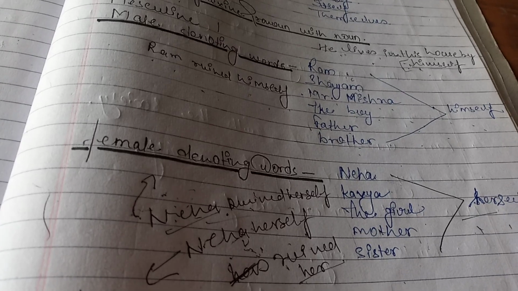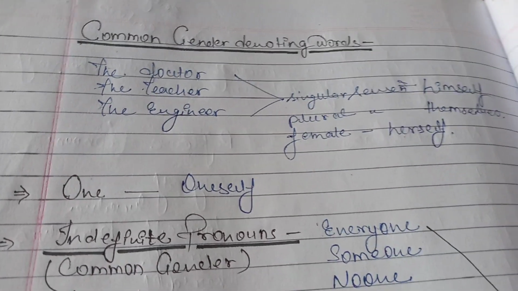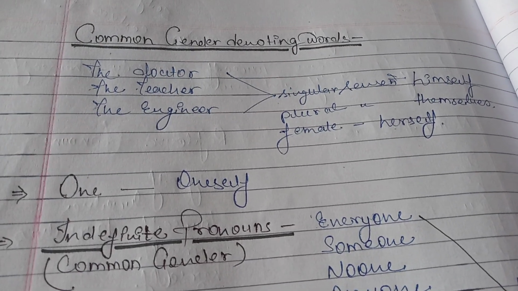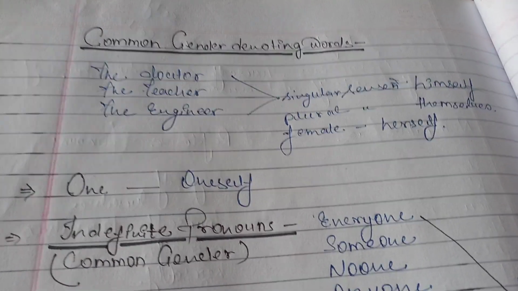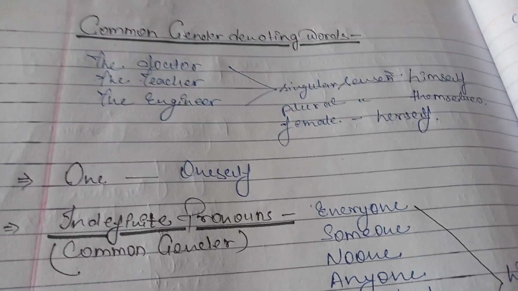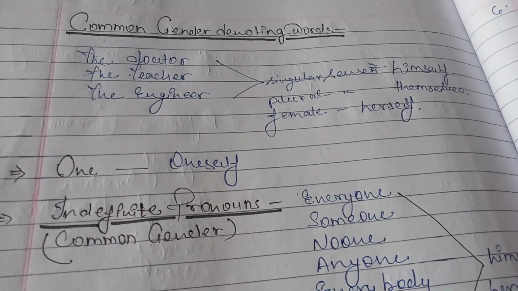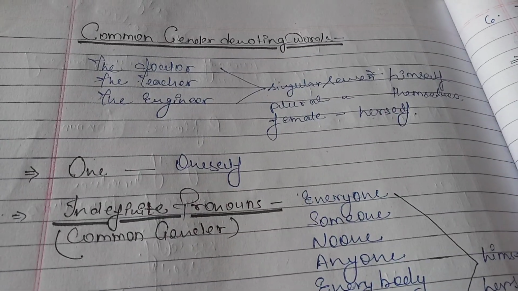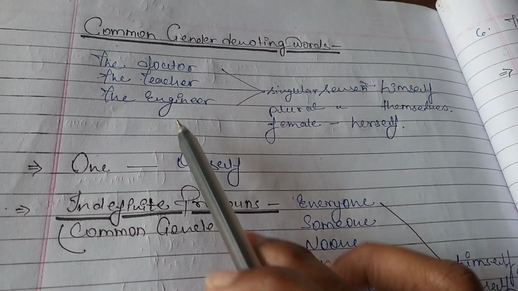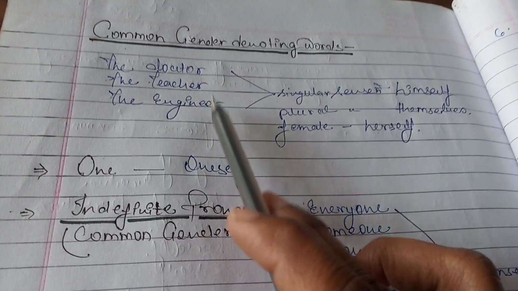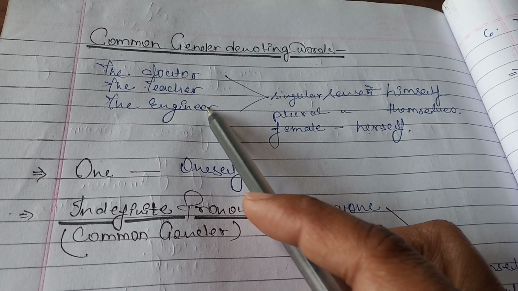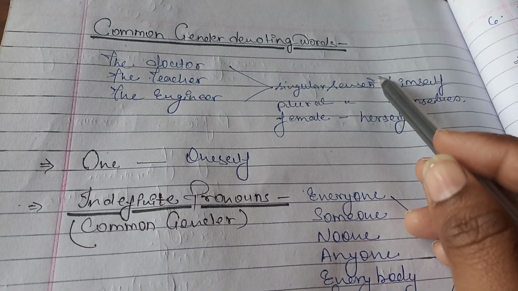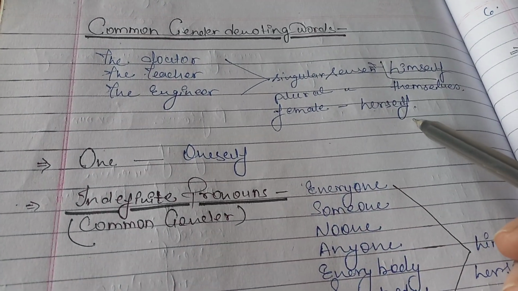Get this point? Next, guys, there are some common gender denoting words like doctor, teacher, engineer, principal, chief minister, etc. With these common gender denoting words, which reflexive can be used? See, the doctor, the teacher, the engineer. These are common gender words. With these, we have to use the reflexive pronoun himself.